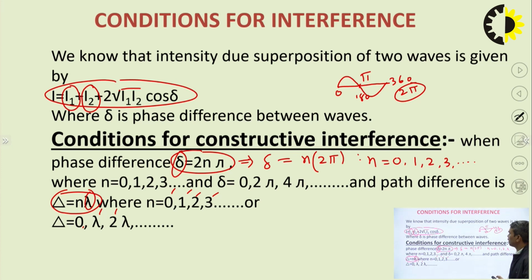Similarly, in case of phase difference, if delta is 0, we get maxima or constructive interference. If delta is 2 pi, we get again constructive interference, but the order is changing. Here the order is 0, 1, 2. Here the order is 0, 1, 2.